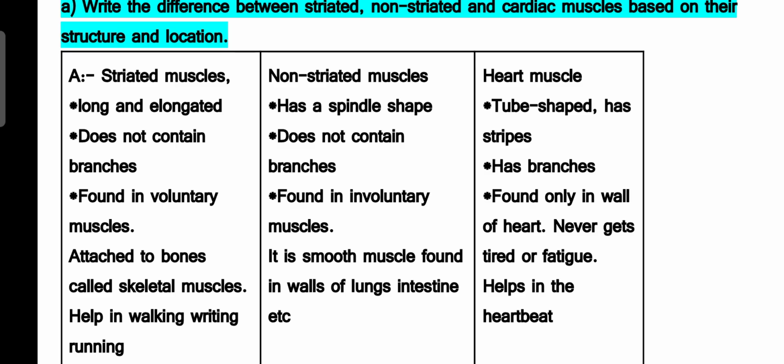If it is possible, remember that striped muscles are attached to the bones. So, striped muscles are called rough muscles. Non-striped muscles or non-striated muscles are not attached to the bones of our body.